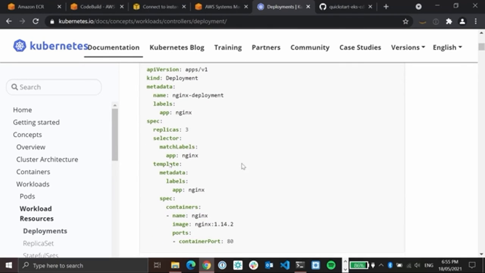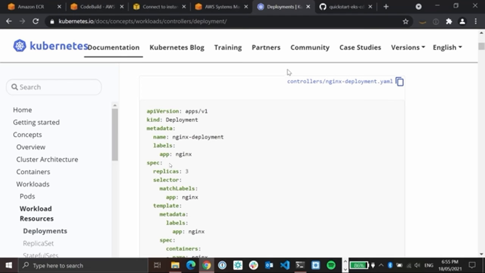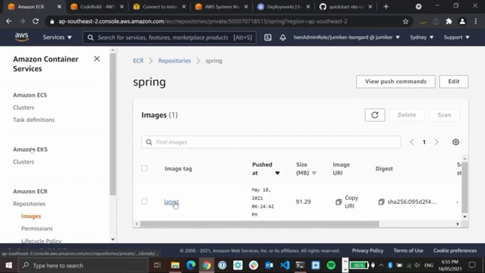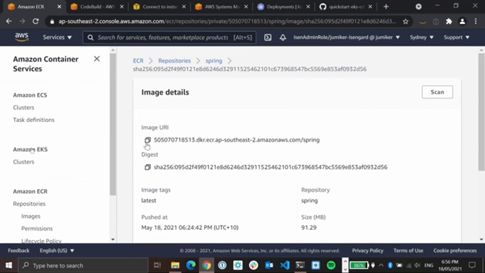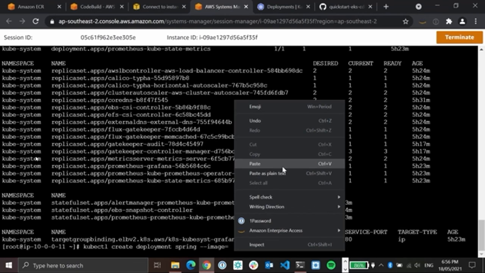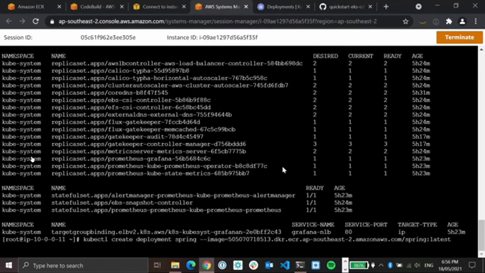We want to deploy our container to the cluster, and the way we go about that is with a Kubernetes deployment. So we could go over to the Kubernetes documentation and take a copy of the example YAML spec file for creating a deployment. But in this case, there's a command built into kubectl that makes this nice and easy. We enter the command kubectl create deployment, and we then specify the image parameter as the image URI of our Spring container, which we can retrieve from the ECS web UI.